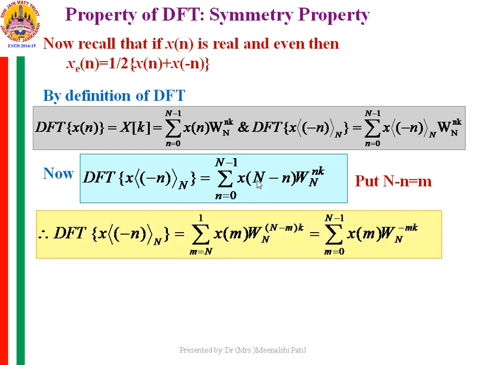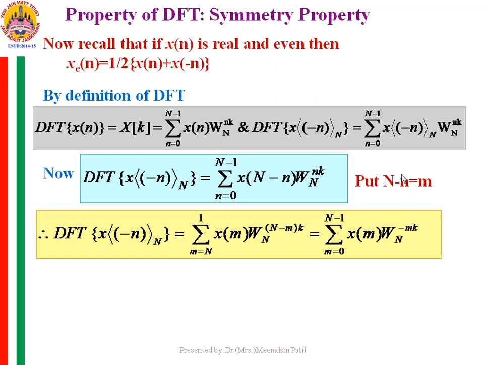If small n is equal to 0, then m will start with capital N, and when small n is N minus 1, then m will be equal to 1.